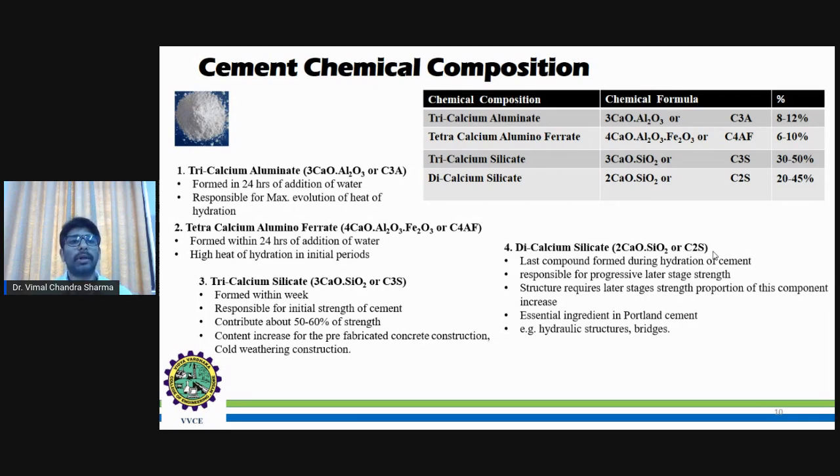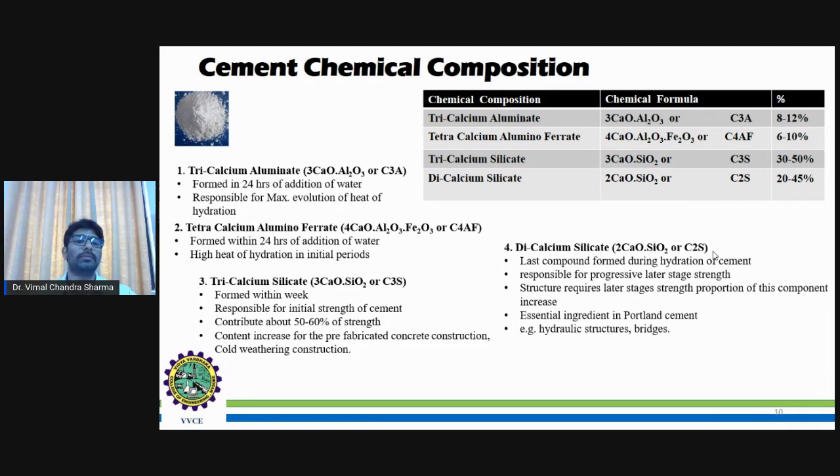So, to summarize, the cement chemical composition is basically four compounds: tricalcium aluminate, tetracalcium aluminoferrate, tricalcium silicate, and dicalcium silicate. Here you can see the short forms and the percentages. The tricalcium aluminate and tetracalcium aluminoferrate act in the initial stage.